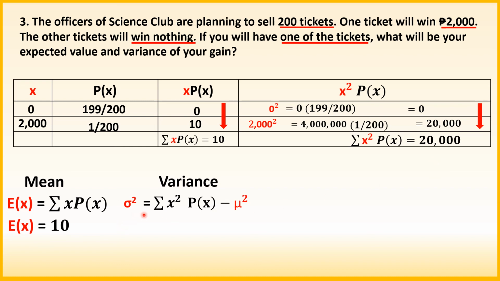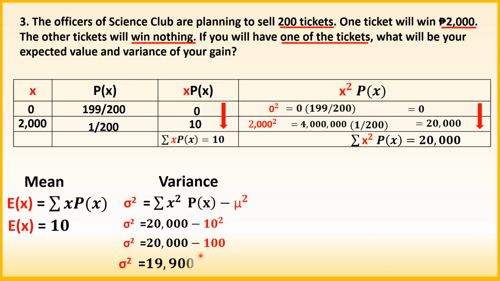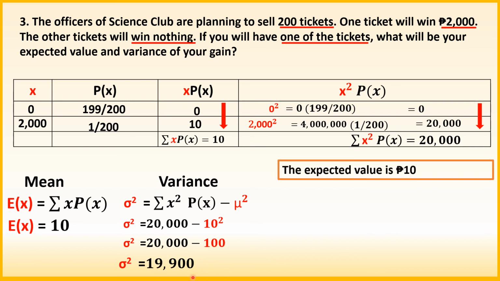So, ang variance natin ay equal to outcome squared times the probability of outcome X, which is 20,000 minus mean. So, that is 10. Then, squared lang natin yung mean. So, substitution, we will have now 20,000 minus 10 squared. So, mag-squared muna tayo bago tayo mag-subtract. 10 squared is 100. Then, subtract na natin 20,000 minus 100. So, ang ating variance is 19,900.